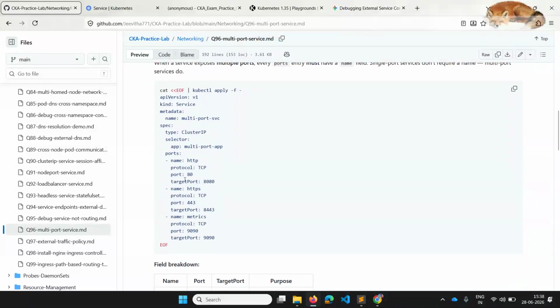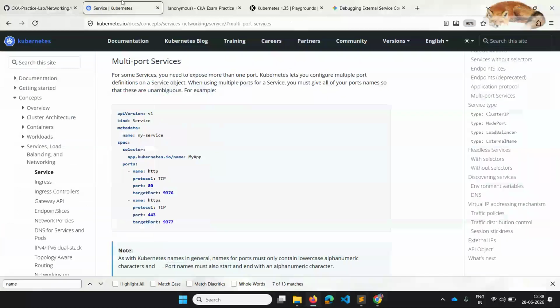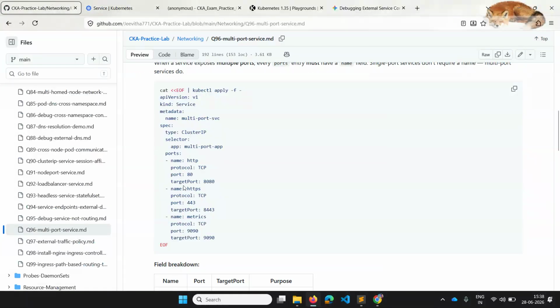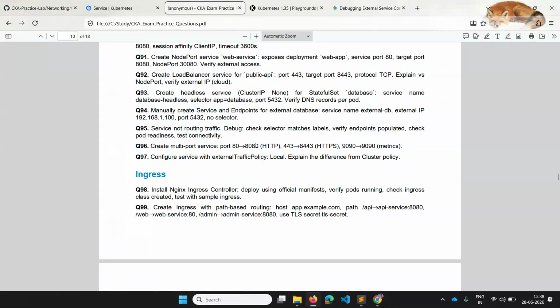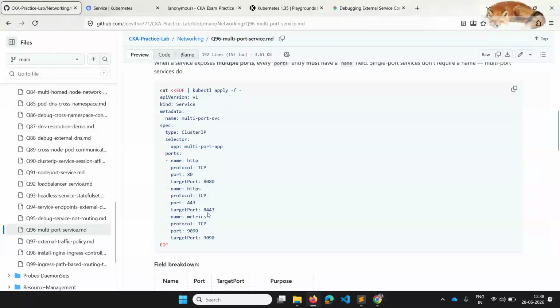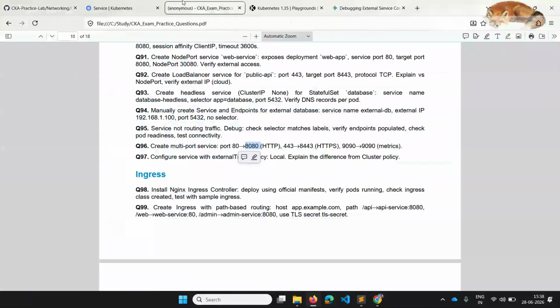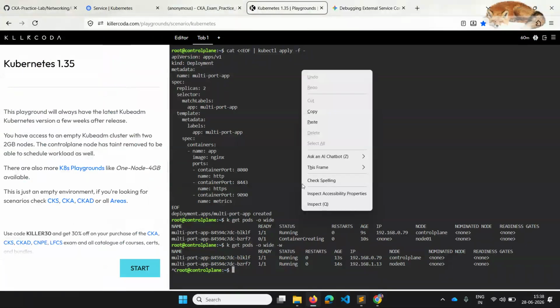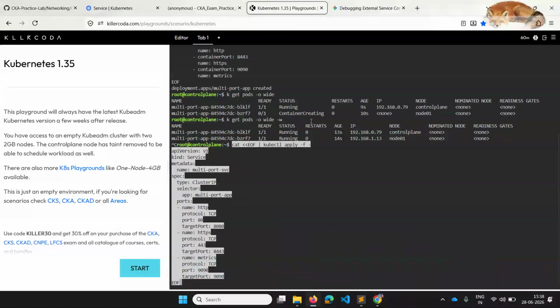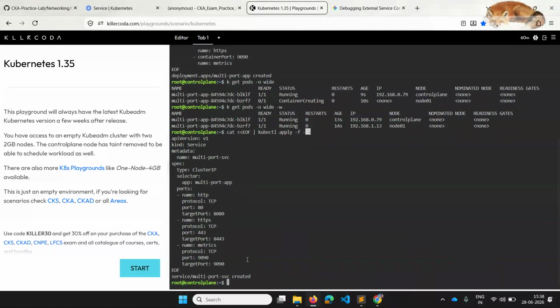Here I have different ports, same as this: name, protocol, port, and target port. Target port is our container port. Since in the question we have target port as 8080 and the others, we are getting that mapping in a similar way. Let me just paste this here, and now it is created. So this is the way we create it.